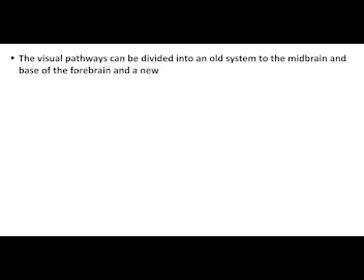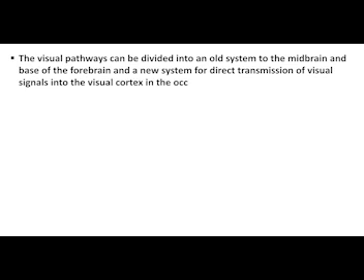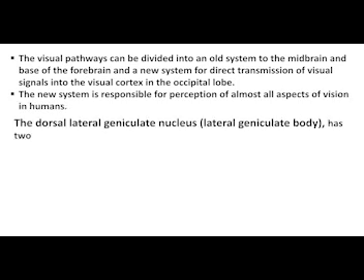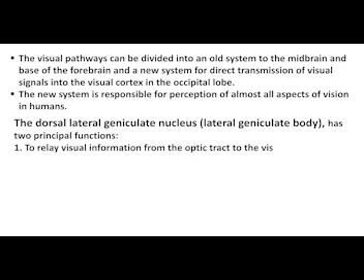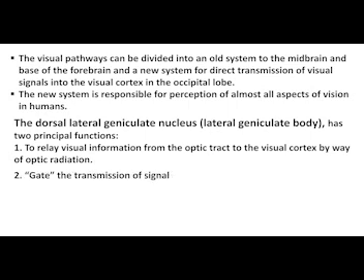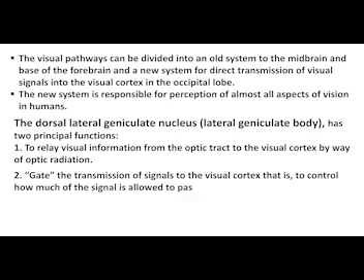The visual pathways can be divided into an old system to the midbrain and base of the forebrain, and a new system for direct transmission of visual signals into the visual cortex in the occipital lobe. The new system is responsible for perception of almost all aspects of vision in humans. The dorsal lateral geniculate nucleus, the lateral geniculate body, has two principal functions. One, to relay visual information from the optic tract to the visual cortex by way of the optic radiation. Two, to gate the transmission of signals to the visual cortex, that is, to control how much of the signal is allowed to pass to the cortex.